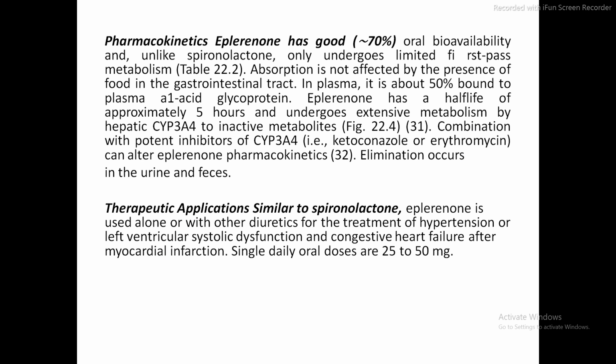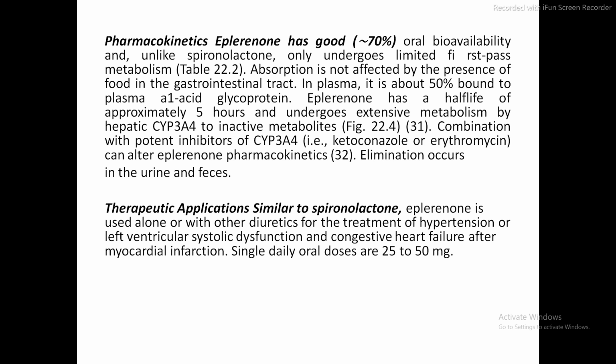Eplerenone has good oral bioavailability, and unlike spironolactone, it only undergoes limited first pass metabolism. Absorption is not affected by the presence of food in the GI tract. In plasma, it is about 50% bound to plasma glycoprotein. Eplerenone has a half-life of approximately 5 hours and undergoes extensive metabolism by hepatic CYP3A4 to inactive metabolites. So hydroxylation occurs on the 3rd position, the 21st position and the 6th position, and all these metabolites are inactive.